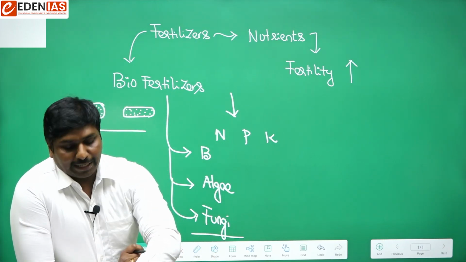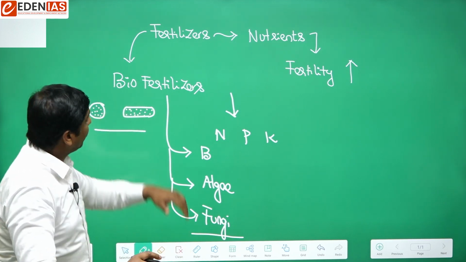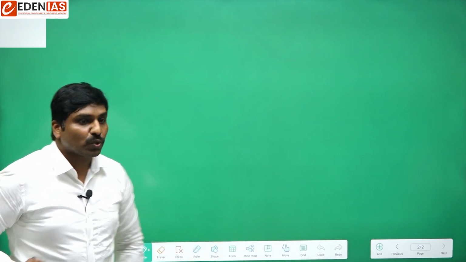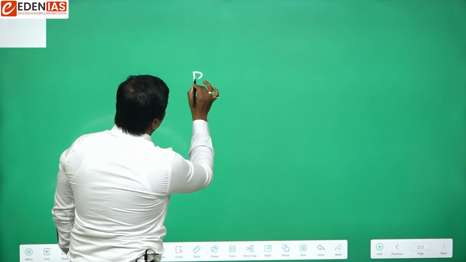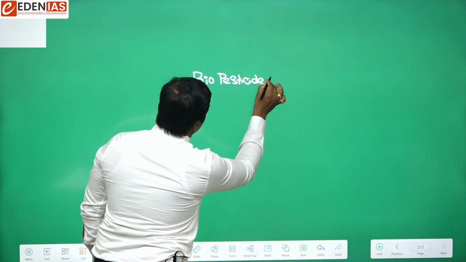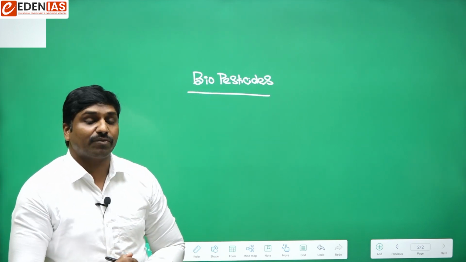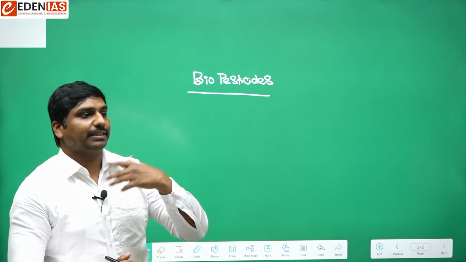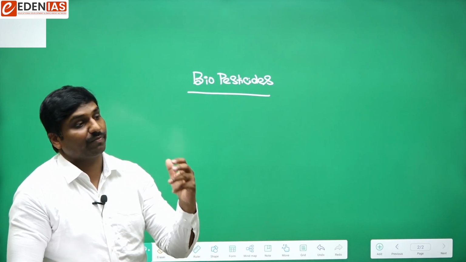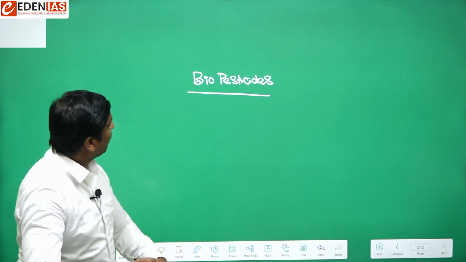Okay, so in a similar fashion we can also have biopesticides. Biofertilizers, what will they do? Simply, biofertilizers will enhance the fertility of the soil. So biopesticides, what will they do? The name itself is saying that these are nothing but microorganisms which have the ability to kill the pests. Cide means killing ability. So those microorganisms which have the ability to kill the pests are nothing but biopesticides.